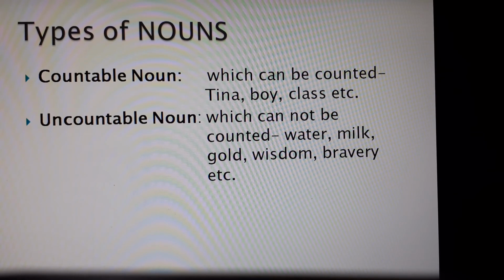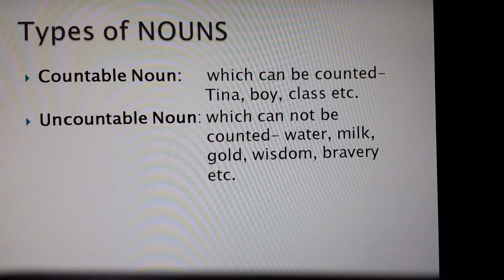Countable nouns, as we understand by the word's meaning, are those which can be counted. So the nouns which can be counted are called the countable nouns. For example, Tina, boy, class, whatever noun which can be counted. Chairs, school, college, book, mobile, these can be counted.